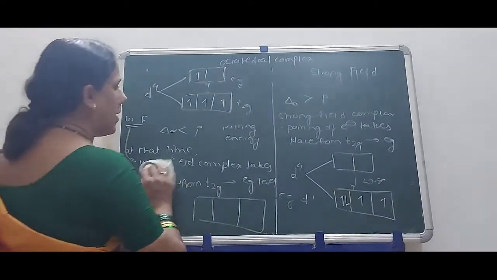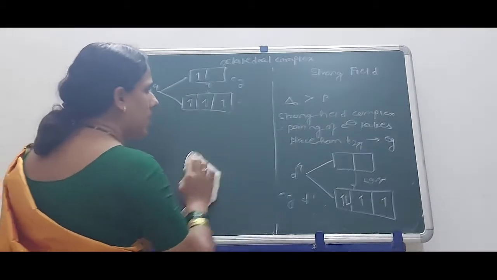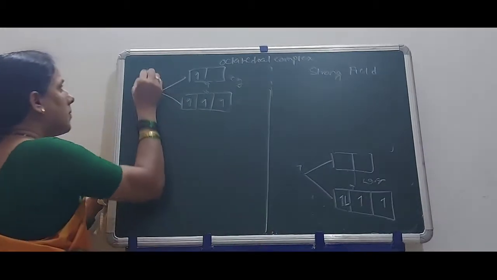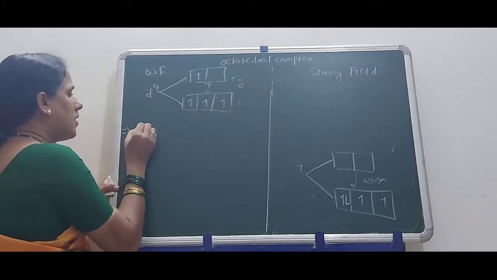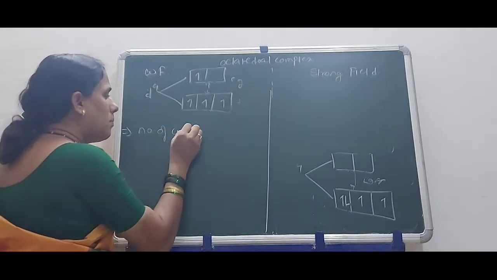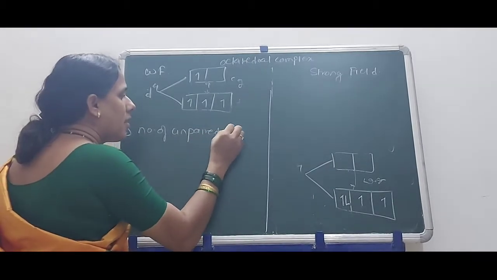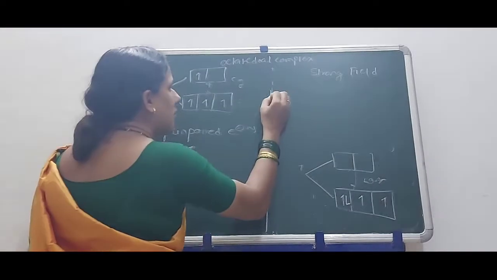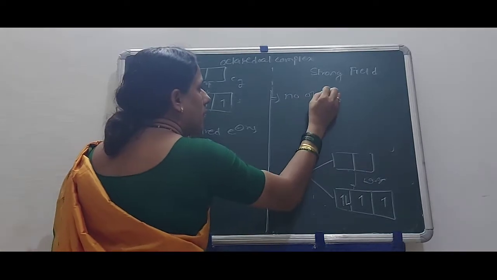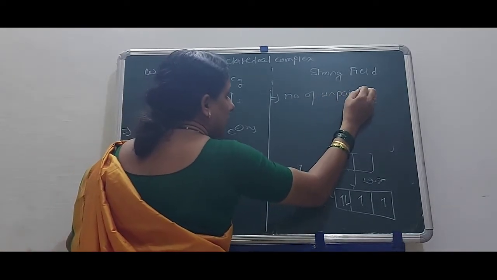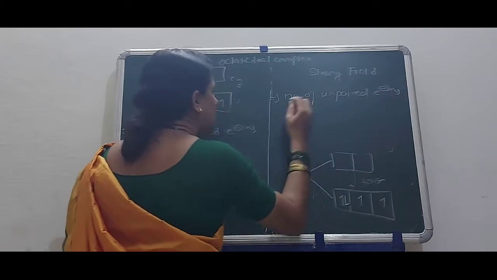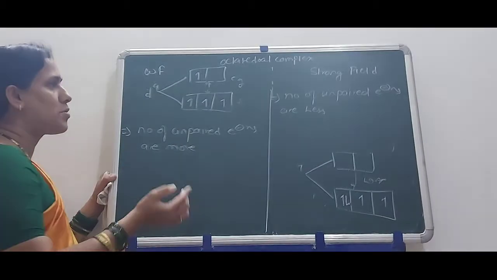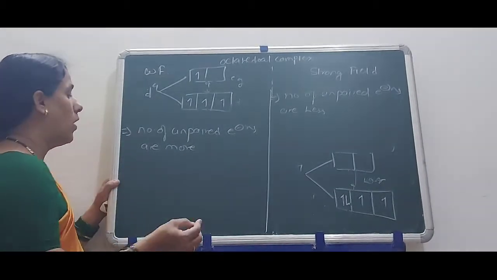One more point we have to add here: in weak field, the number of unpaired electrons is more, and here the number of unpaired electrons is less. Also, for weak field and strong field complexes, there is one more name.